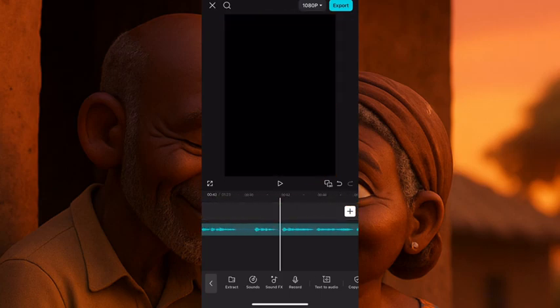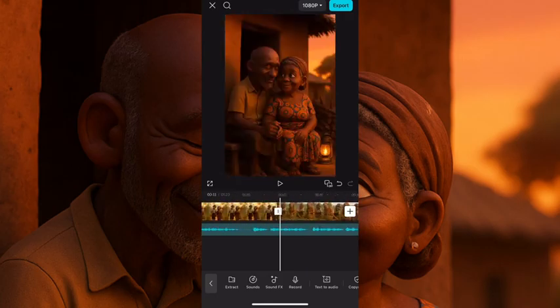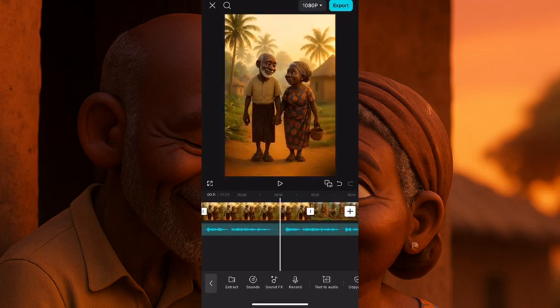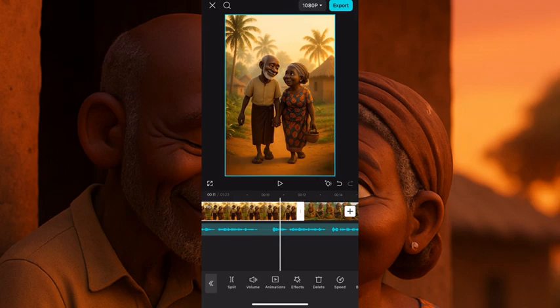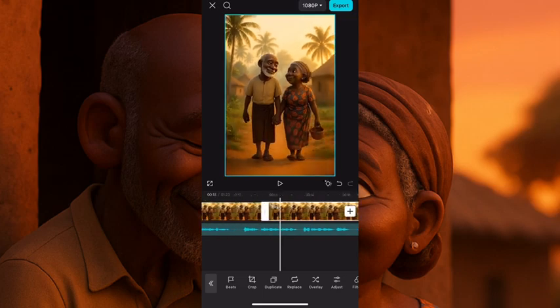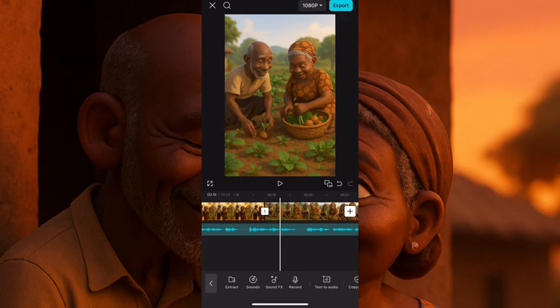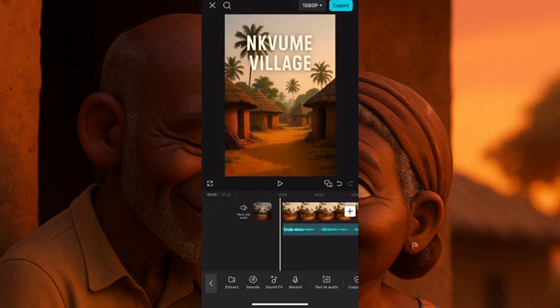Yes, it is. Now we click on the plus and automatically our story is added under our video. Now this story might be longer than the video. Let me give you a trick. Each scene, you have to duplicate it. Like this, them walking down the street, you just click on top of it and you click duplicate. Now it makes it longer. You click on every one of the two because this is AI. So you need to do this duplicate for your story to match up with the voiceover. Now we have it like this.